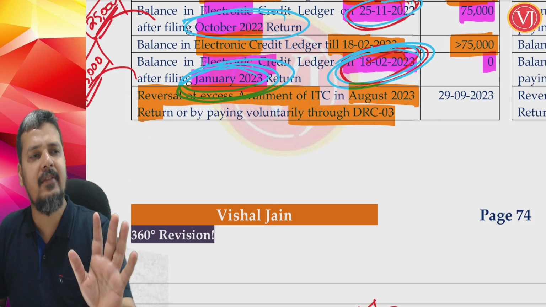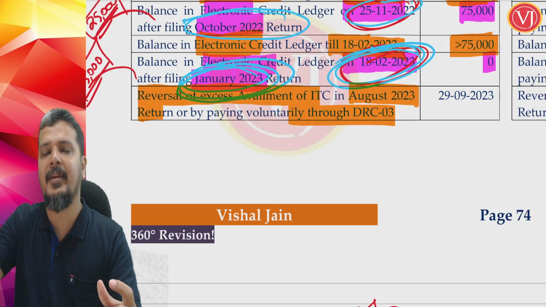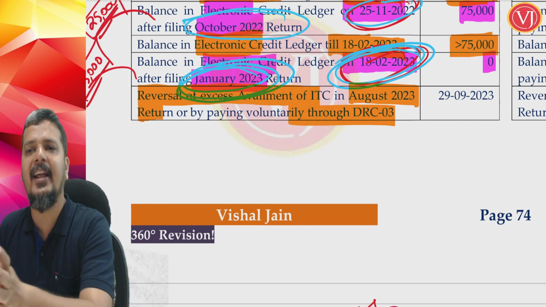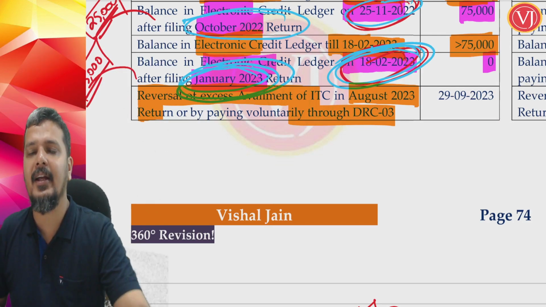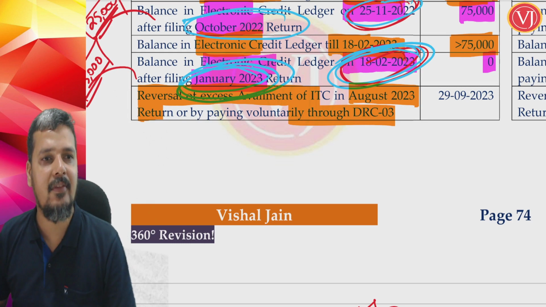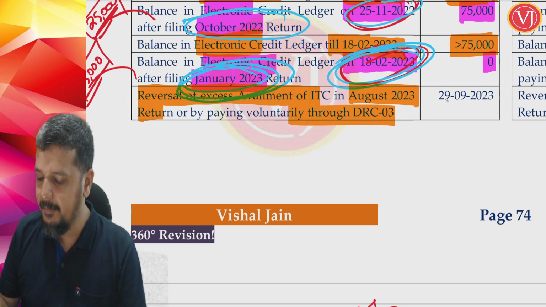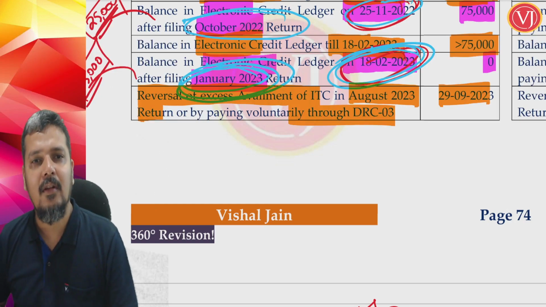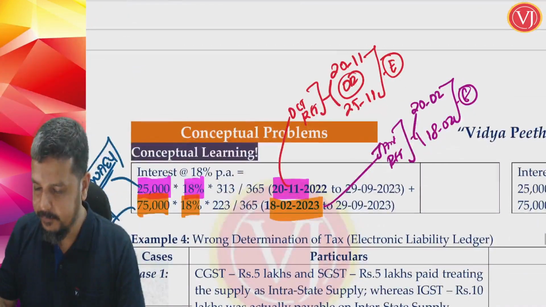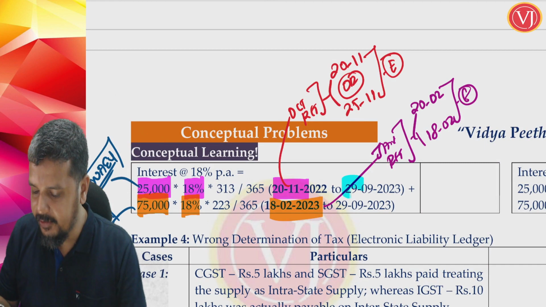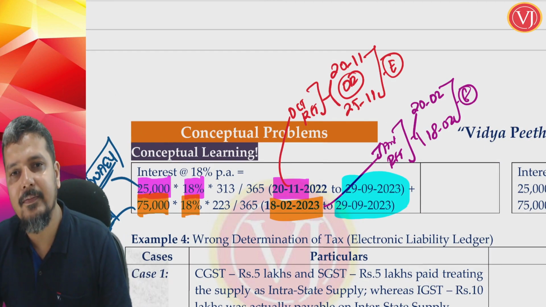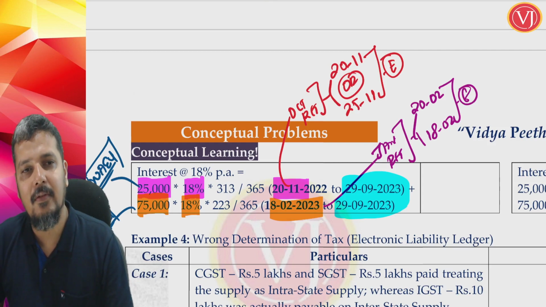I have reversed by my return or by separately filing a DRC03 voluntary challan, which means separately I am reversing it, not showing it in my return but separately paying for the same. Whichever way the reversal happens, interest will continue till the date of reversal, whether it is the first 25,000 or the next 75,000, till 29th of September.